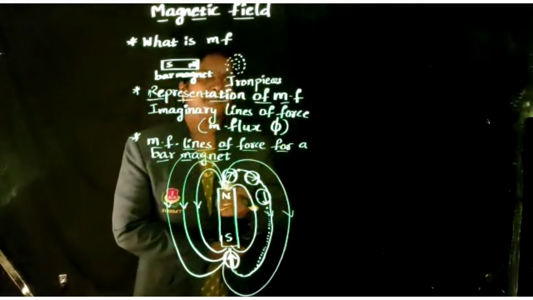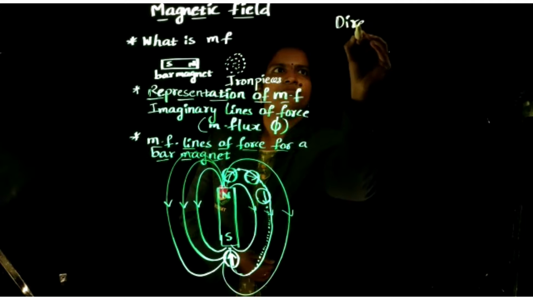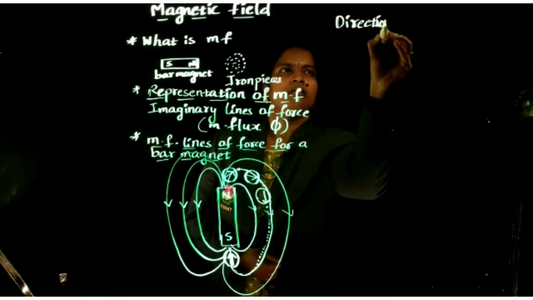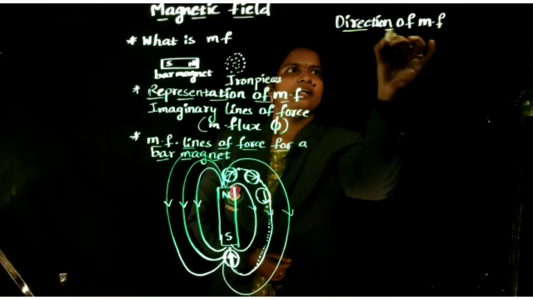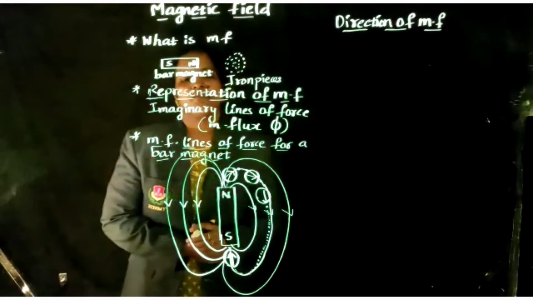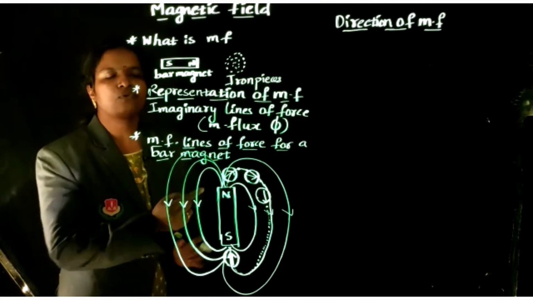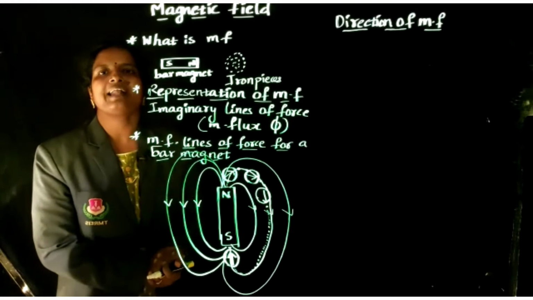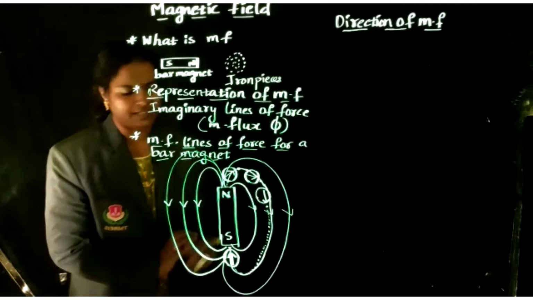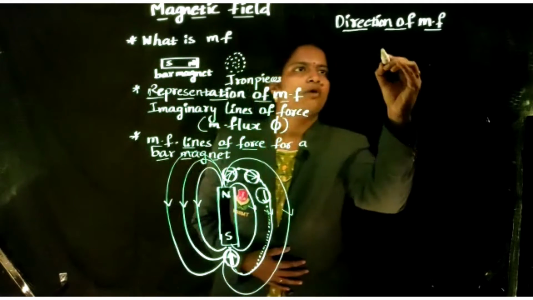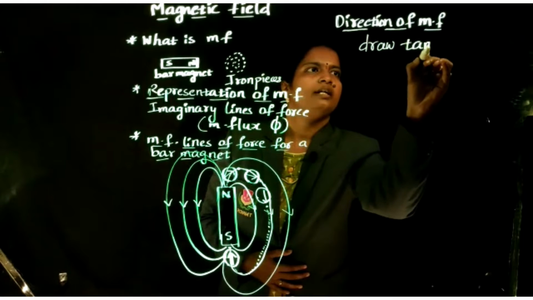Next, how can we represent the direction of the magnetic field? To know the direction of the magnetic field on a line of force, we have to draw the tangent at that point.